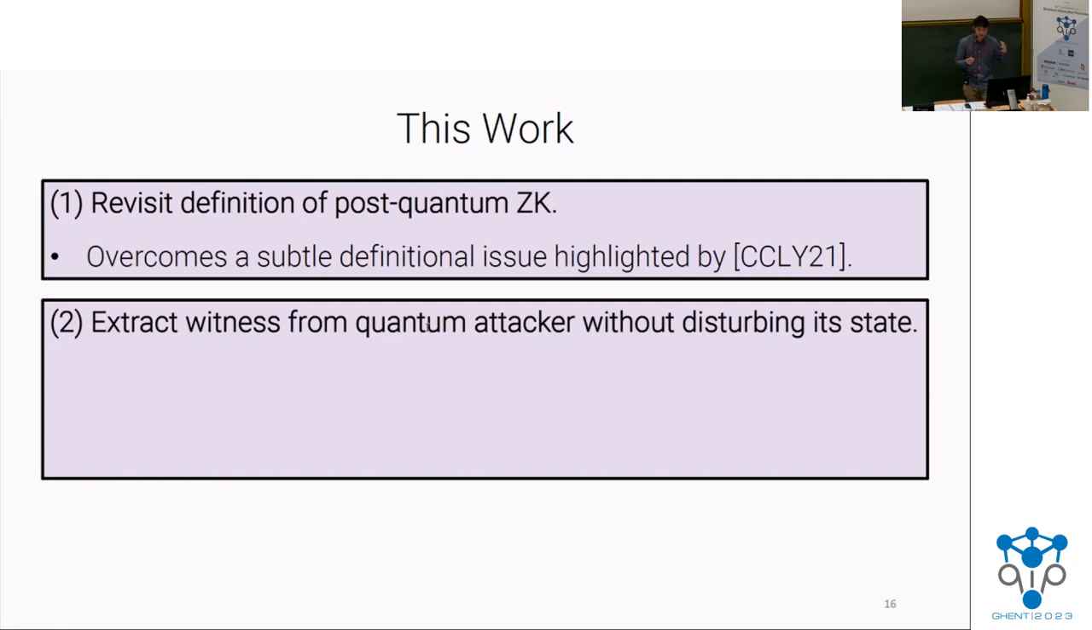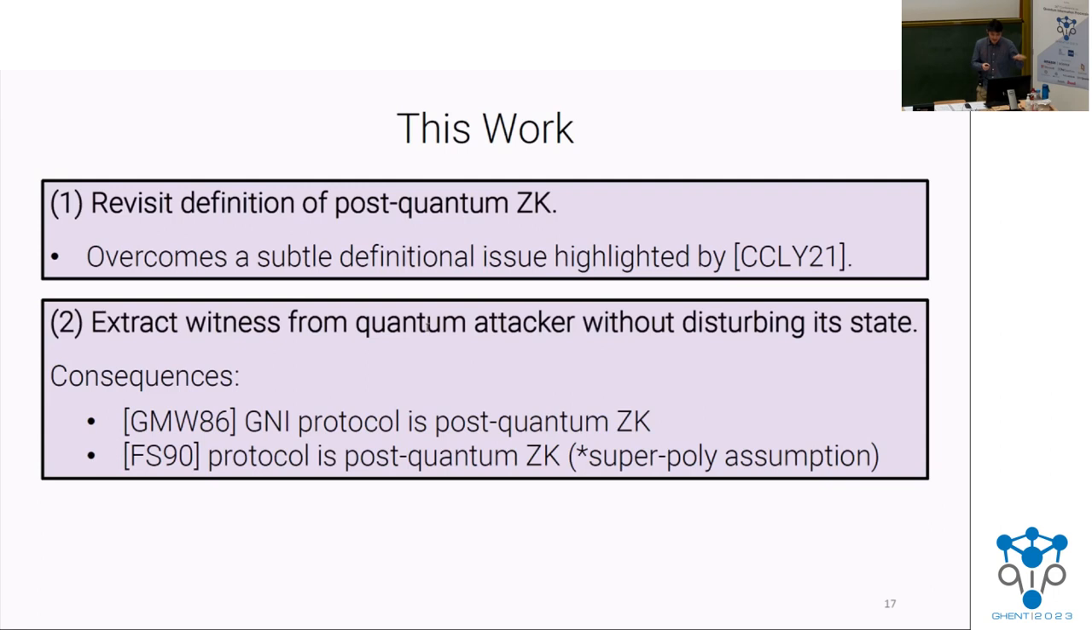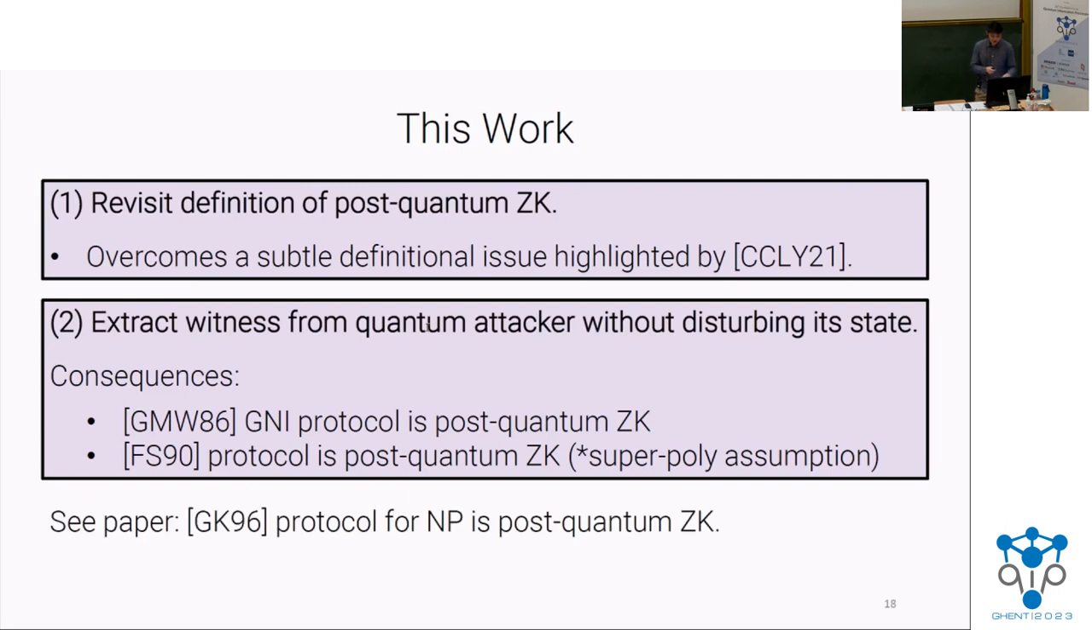And on this front, what we have to do is show how to extract a witness, a classical witness, from a quantum attacker in a way that's undetectable, in a way that doesn't disturb its state. And as consequences of this, we show that graph non-isomorphism and this Feige-Shamir paradigm are actually post-quantum zero knowledge. And in the paper, using a slightly different set of techniques, we also get results for the Goldreich-Kahan protocol.